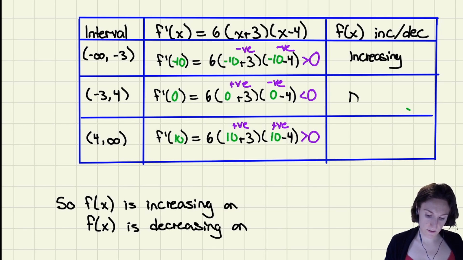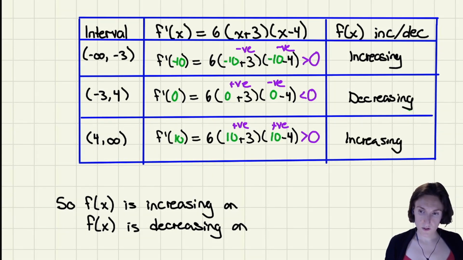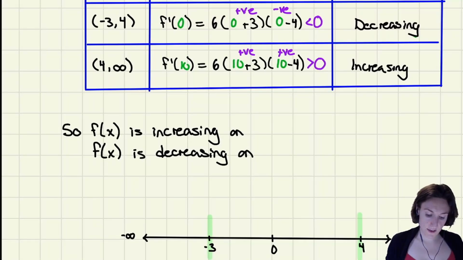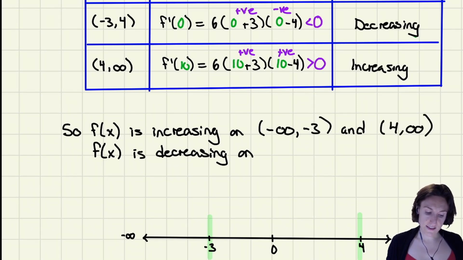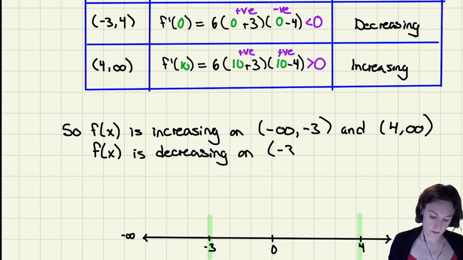Then it's decreasing, and then it's increasing again. So our function is increasing from -infinity to -3 and again from 4 to infinity, and it's decreasing between -3 and 4.